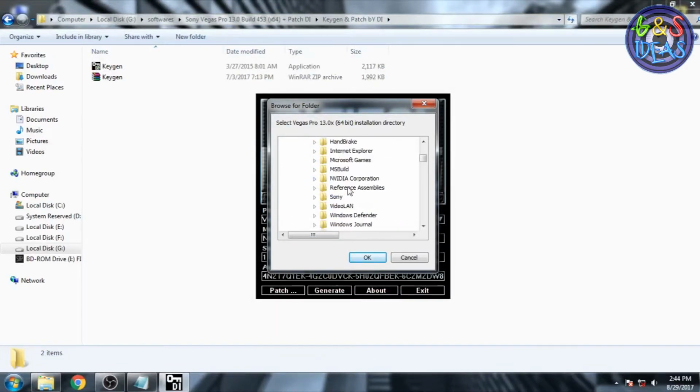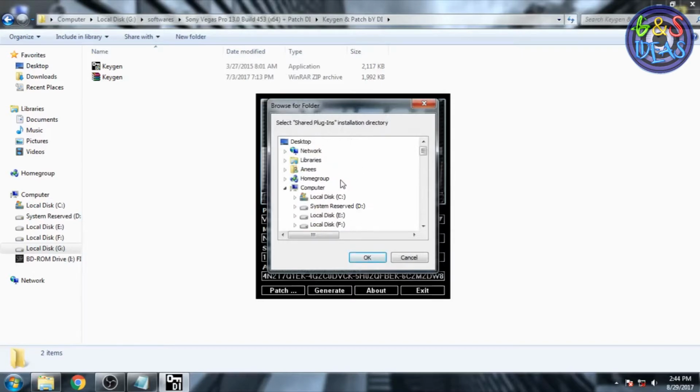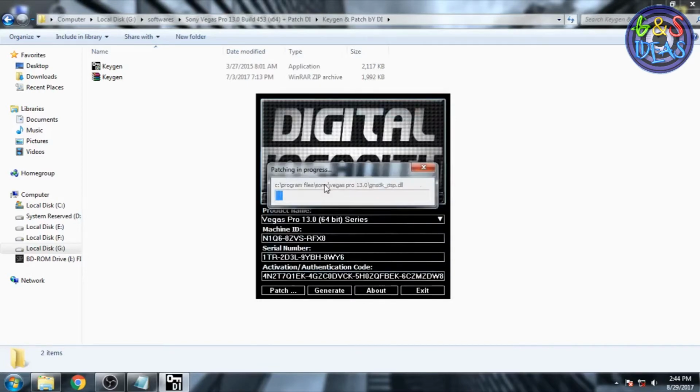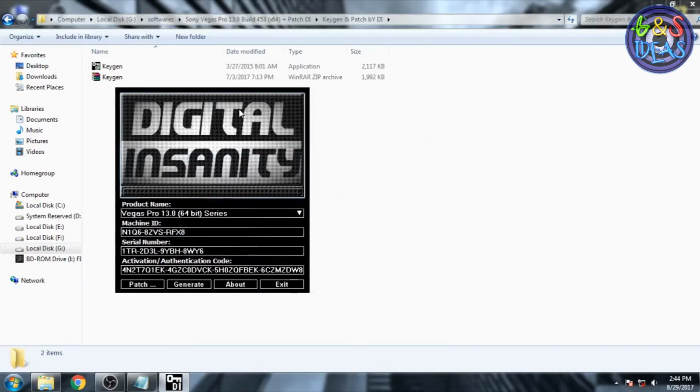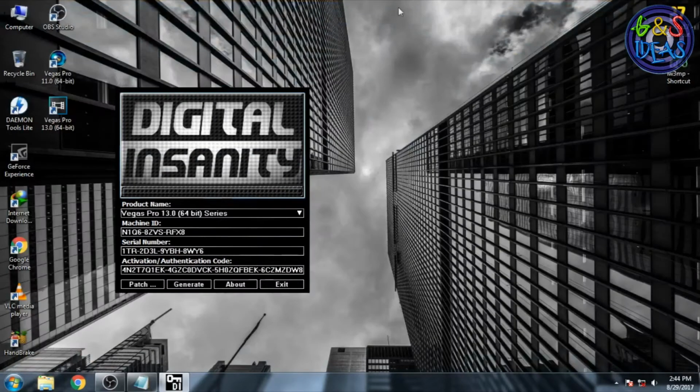Here it is. Select Sony Vegas Pro 13, press OK. Again you need to select the directory, Program Files, Sony, Vegas 13, press OK, and now it's patching the software. Wait for that. It's done. Now press the OK button and close that window.